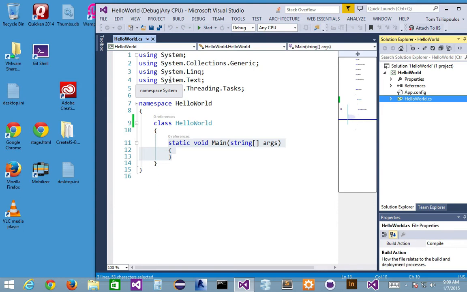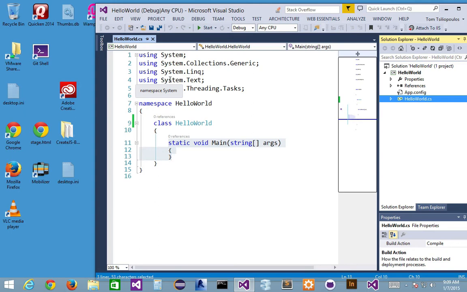I think using is a keyword to access all the things that are contained in the class. If system is there, then we can use every class that is contained in the system. I like your answer. She's saying it's a keyword to access all the members of the class. Actually, the real way to think about it is importing. If you take Python, import would be the right way to think about it, and in some other C-style languages, we also import, in Java and so on. That's what it is. We're importing or attaching all of the classes that belong to the system namespace to our file.